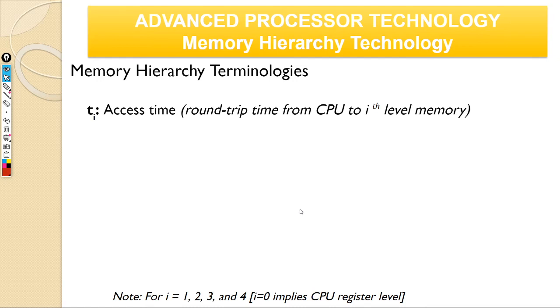Memory hierarchy terminology. So access time. We're going to revisit the same aspects now. If Ti is the access time, it's the round trip time from the CPU to the ith level of memory. When we say round trip, it means that you make a request to the ith level of memory and you get back what is required. For example, if you want to read something, you send out the address and then you get the data back. So that's the round trip time.